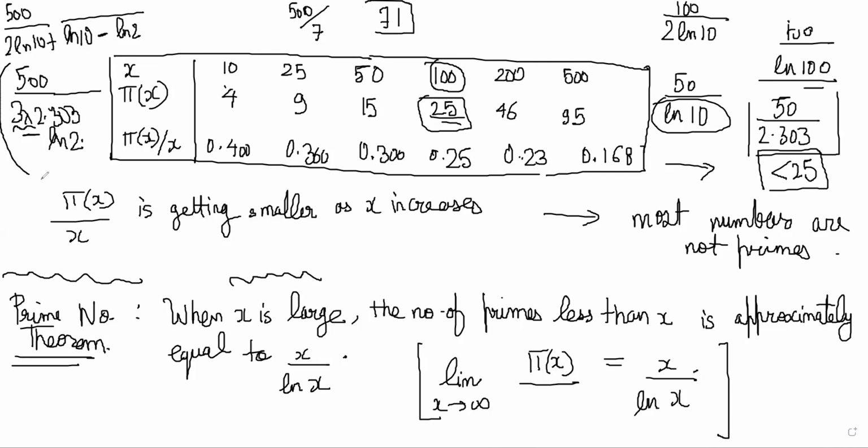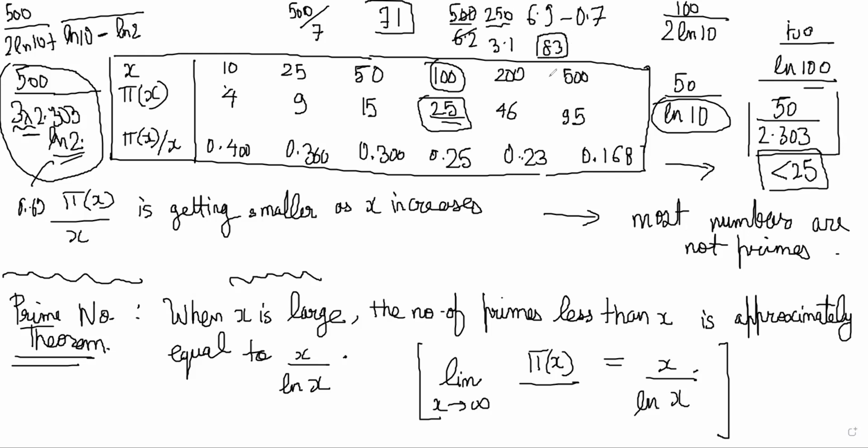So 0.693 this is, so you get 6.9 minus 0.7. So you divide 500 by 6.2 now, so this becomes 250 by 3.1. So it is around 83 or something, right?